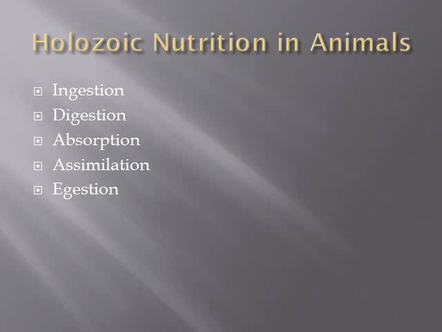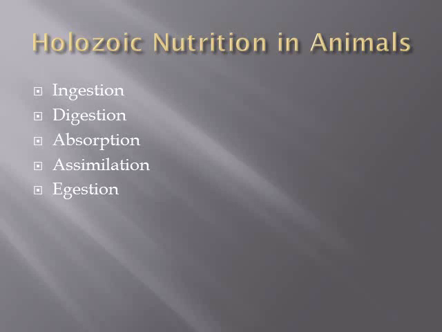The next one is holozoic nutrition in animals. See, holozoic nutrition occurs in animals in 5 steps, namely ingestion, digestion, absorption, assimilation and egestion. So first, we have to learn about ingestion. Ingestion is the process of taking food through the mouth by humans or animals. Okay, that process is known as ingestion. That is taking of food particles into our body. This process may vary from organism to organism, because most organisms take food in various ways. This is about ingestion.